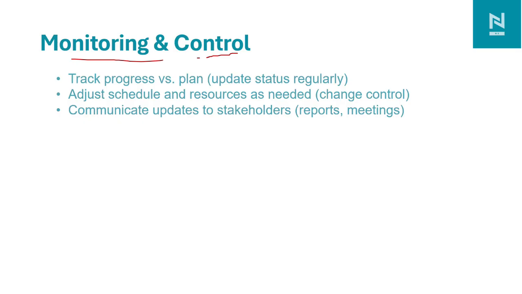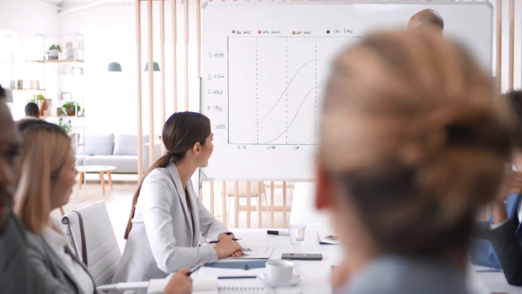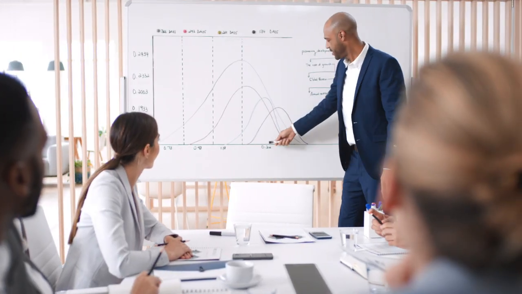After we develop the project baseline, we can monitor and control it, and this includes tracking the progress against the plan. We can track weekly progress meetings to see if construction is on schedule or not. If any delay occurs, then we can adjust resource and schedule as needed, and allocate more resources to it. If there is any change that needs to be made in the project, then we go through the change control process. Communicate updates to the stakeholders. Any update in the project or monthly updated program is submitted to the stakeholders so that they understand where we are in terms of the project.